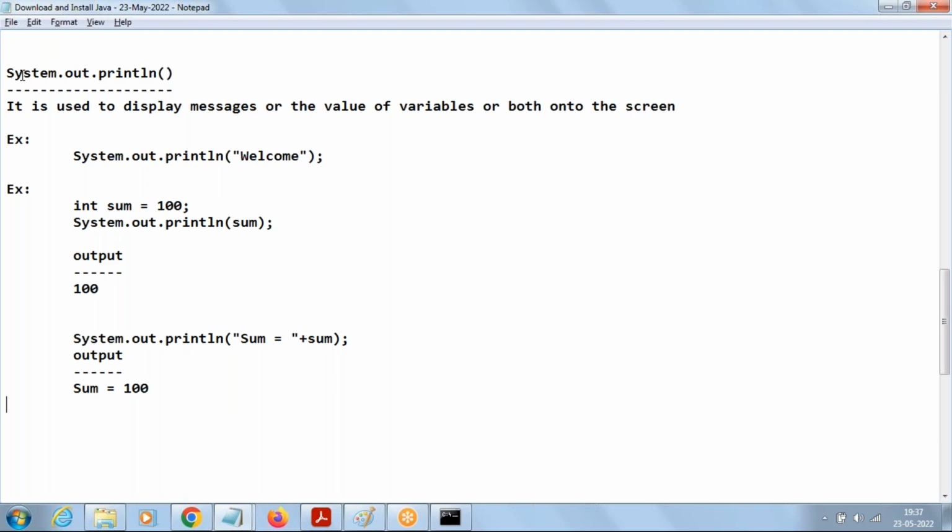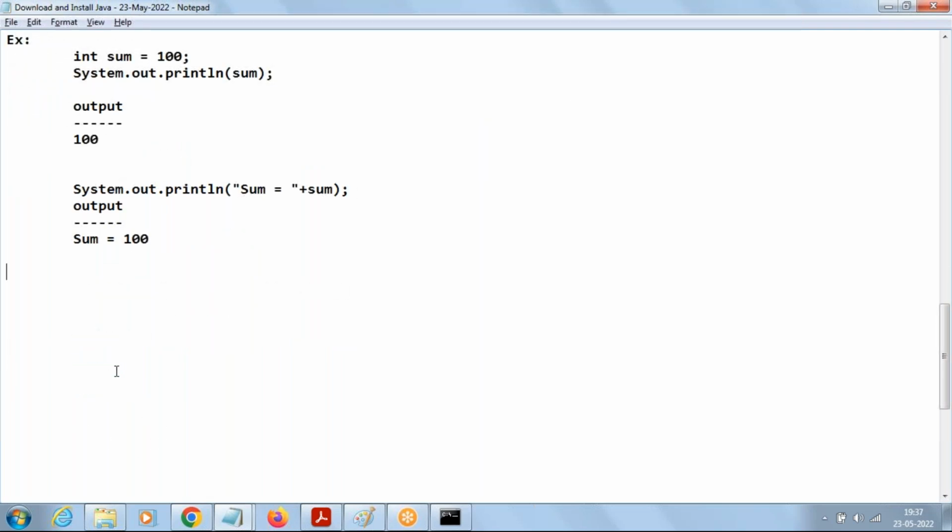What is the use of System.out.println? To display messages or the value of variables or both onto the screen. One more point: every statement in Java should end with a semicolon. Every statement in Java should end with what?